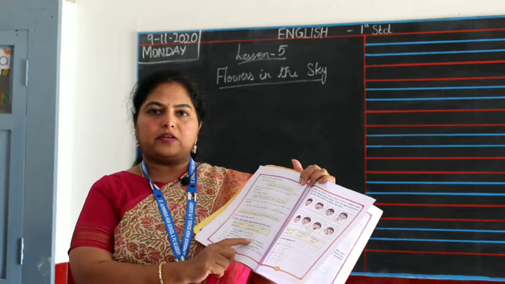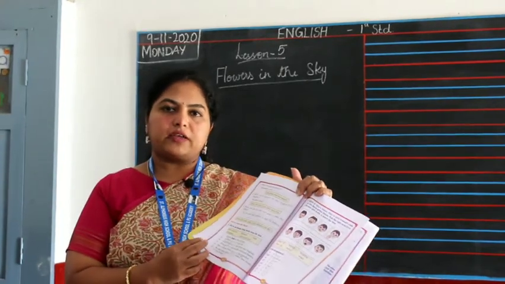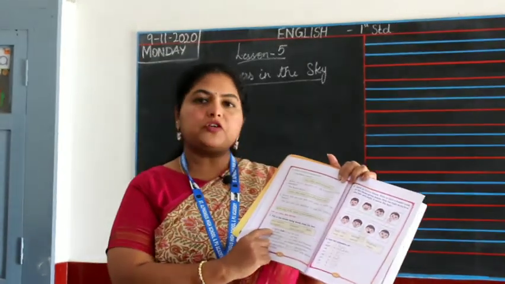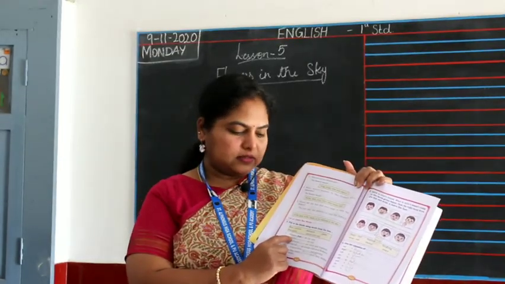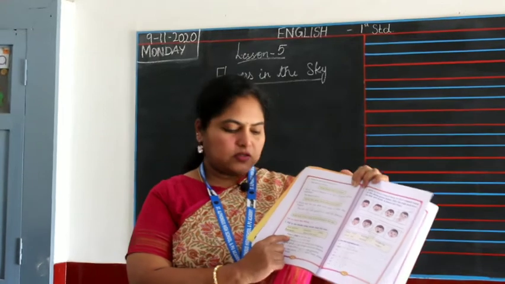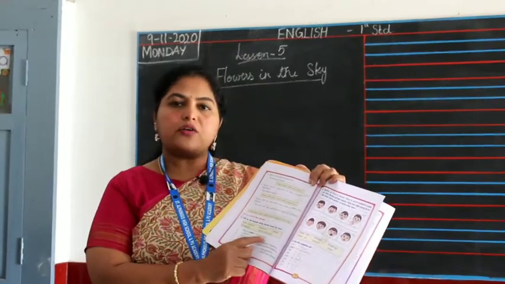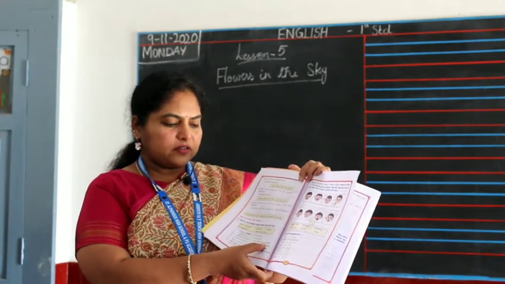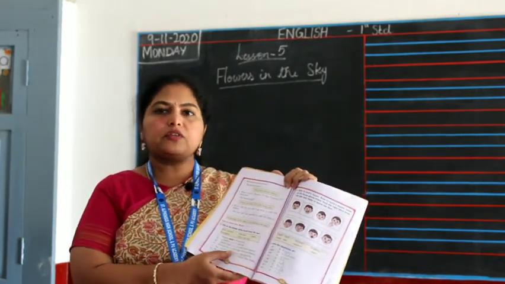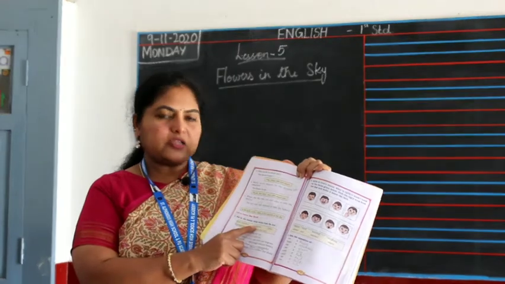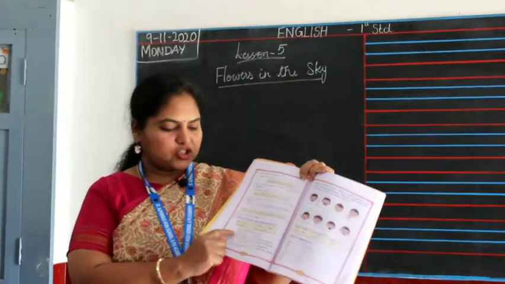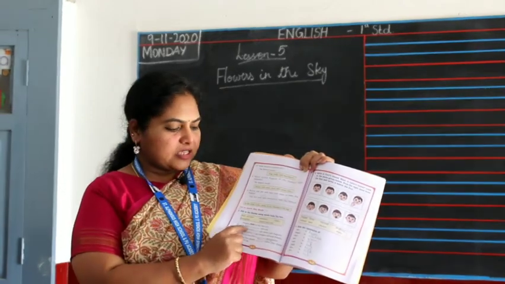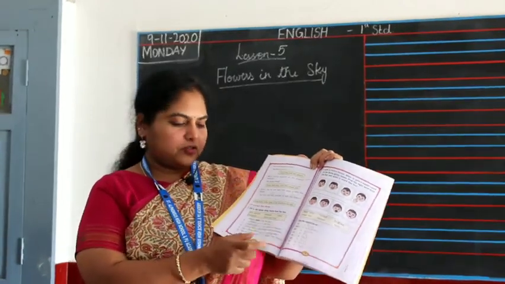Dash are red. But what's red? Which flower is red? Roses. So we have roses here, but since rose is the first word in the sentence, you'll start with a capital letter. So you'll say roses are red. And the third one, dash are white and fragrant. Which flower is white and fragrant? That's jasmines. Again, J will be a capital letter because it's the first word in the sentence. Jasmines are white and fragrant.